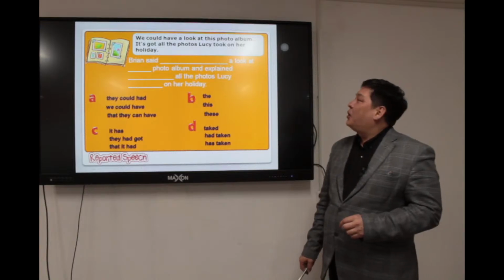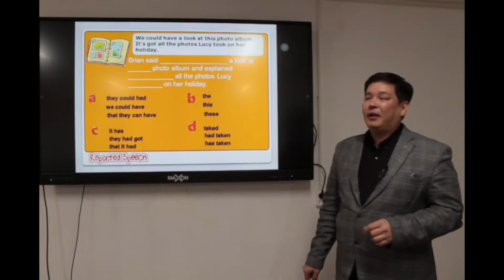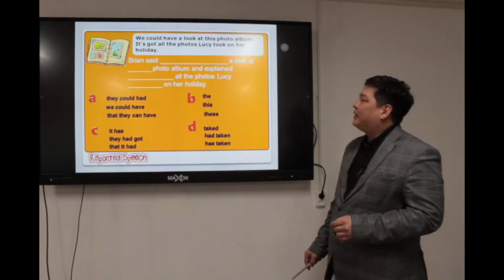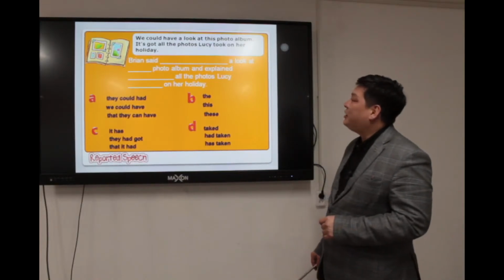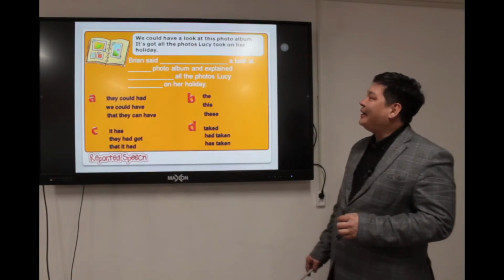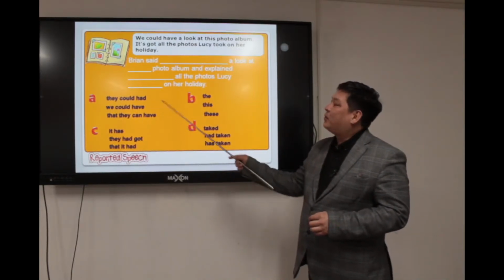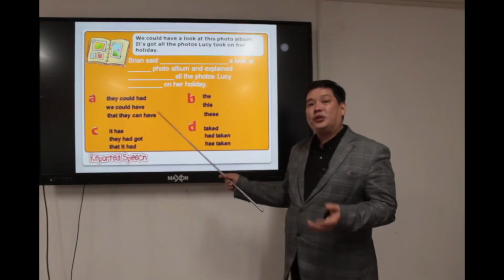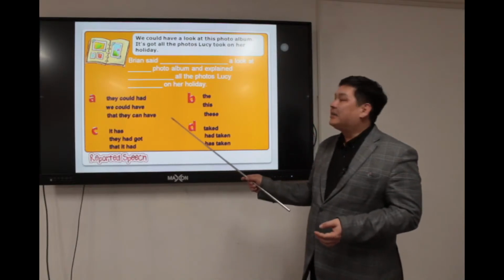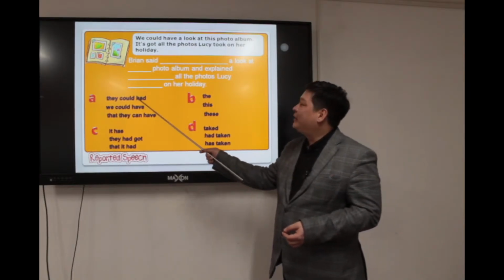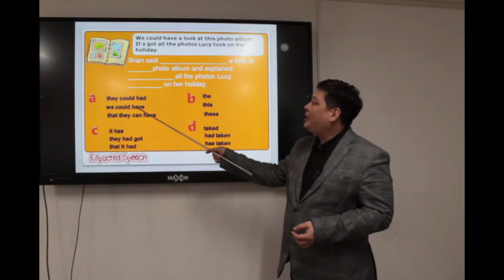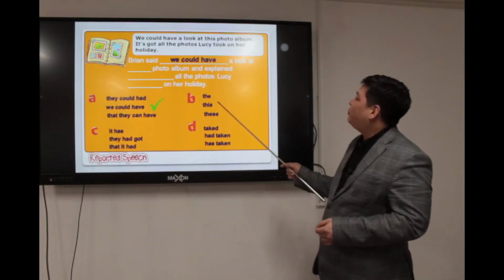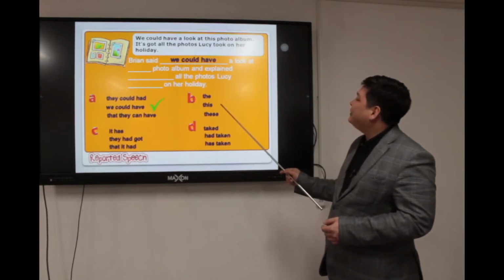Next question. We could have a look at this photo album. It's got all the photos Lucy took on her holiday. So let's change to reported speech. Brian said, they could have, we could have, that they can have. Which option, in your opinion, is correct? So let's try to answer. They could have, we could have. Yes, this option is correct. Let's go to the next options.